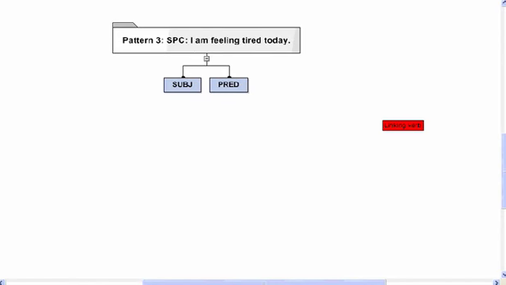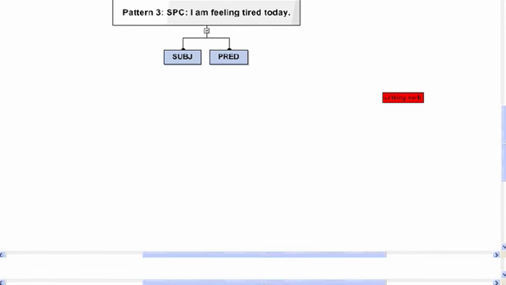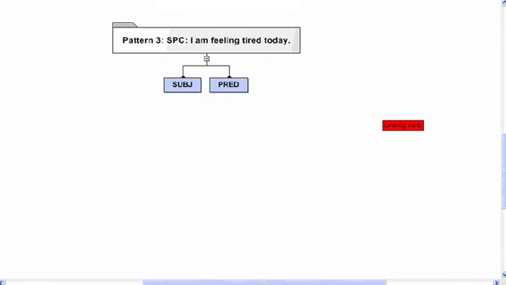This is the second recording for sentence patterns. We're now looking at pattern 3. Pattern 3, these use a linking verb. And pattern 3 is "I am feeling tired today."